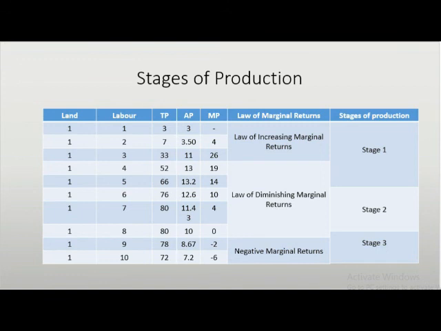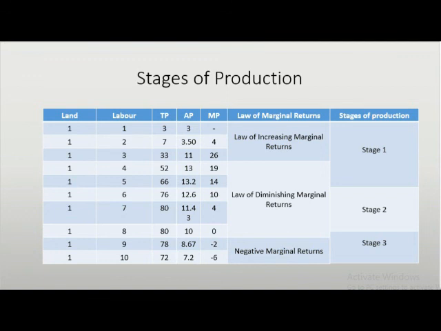In stage 1, there is a sharp increase in the TP curve because the TP curve is increasing at an increasing rate. Note that the MP curve rises but it begins to fall after the third unit of labor is employed. In addition, the AP curve continues to rise as long as the MP curve is greater than the AP curve. Eventually, when the fourth unit of labor is employed, with this additional unit of variable input to its fixed capacity, the law of diminishing marginal return sets in.